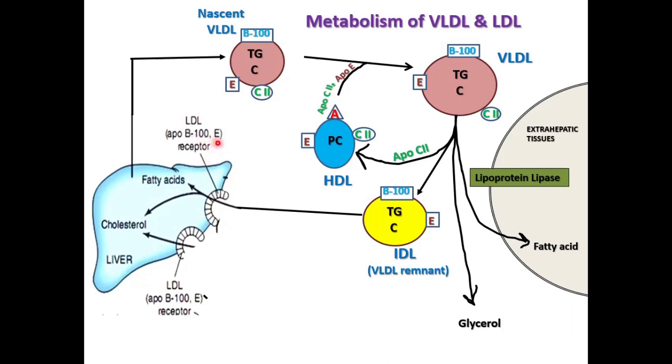Here ApoB100 and E, these two apolipoproteins, act as ligands for the LDL receptors, and this IDL is taken up by the liver, where the cholesterol and triglyceride are further hydrolyzed into fatty acids. Only a fraction of IDL will be taken up. The remaining fraction is then converted to LDL, that is low density lipoprotein.